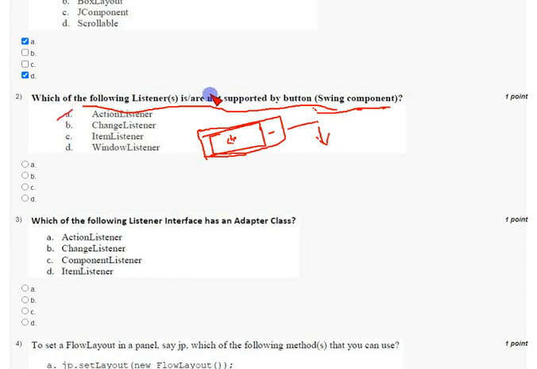So they are asking for not supported, so it is wrong for this question. And change listener is also supported. It means it supports the button component. According to the question, this is wrong. Item listener is also supported by button. The only listener that is not supported by button is window listener. So mark option D as the correct answer.